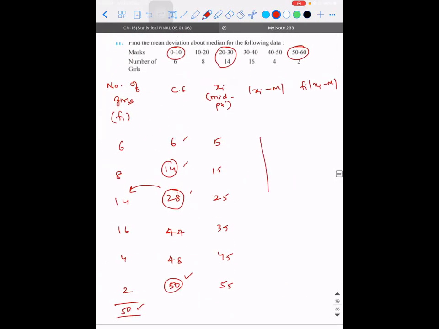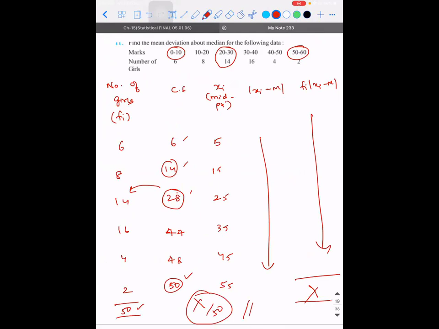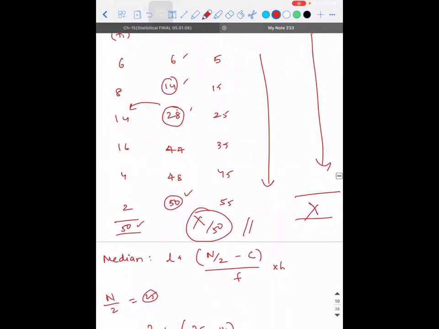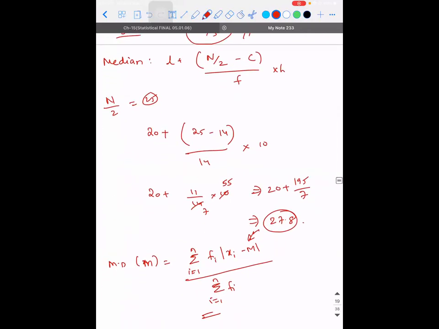So find out xi minus m, find out this thing, find the sum. This value x divided by 50 will give you the answer. I hope that part you can do it. Right? Xi minus m here we had 27.8, sir. So we should divide accordingly with decimal points.